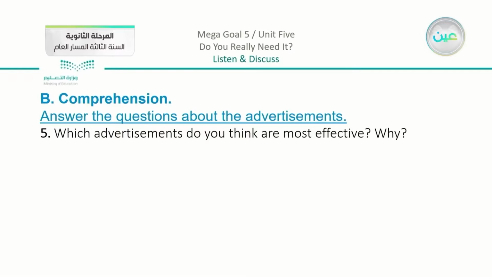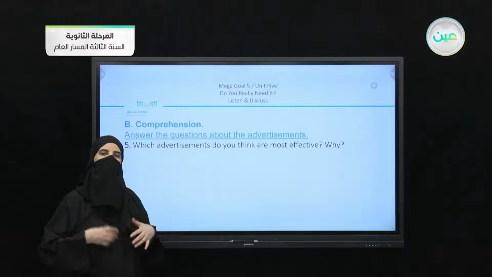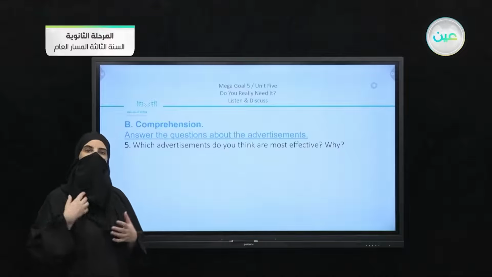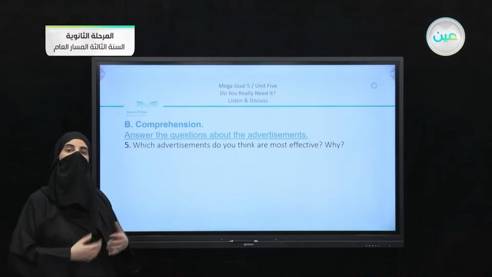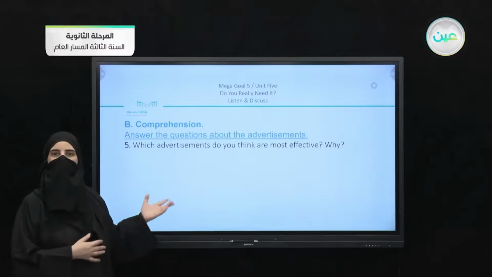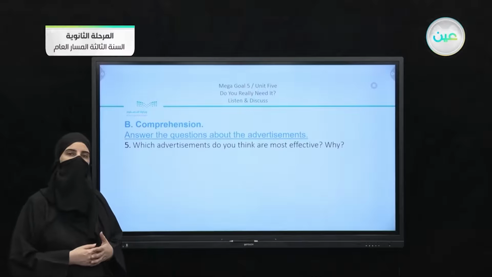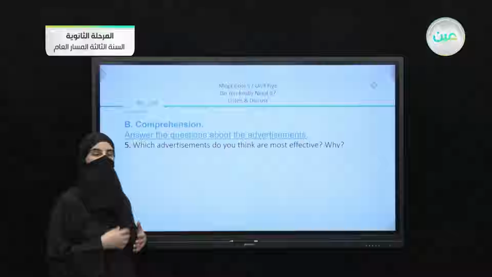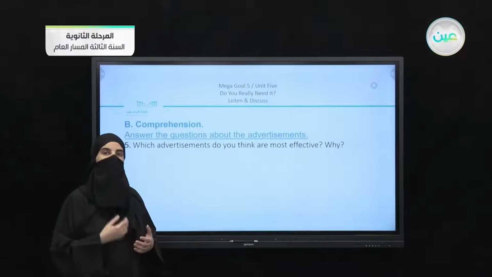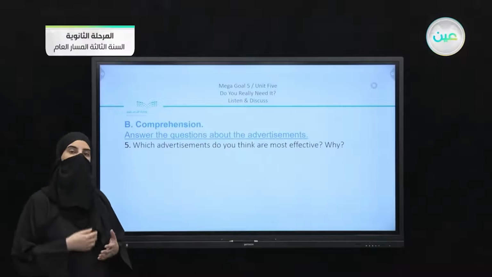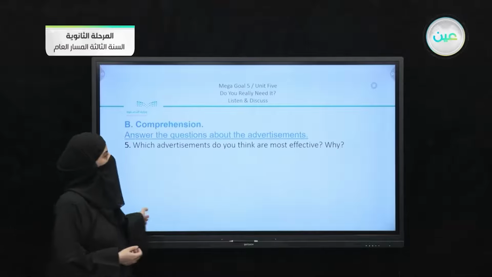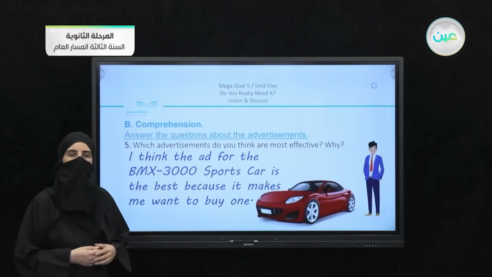And the last question here we have: which advertisements do you think are most effective and why? So from all the 5 advertisements that we mentioned, which one has the most effective appeal, or the type that other people may be excited to buy or to see what the advertisement is about? Now, basically something that is very attractive and effective is something that is desirable, and we come to the conclusion that it is the car.